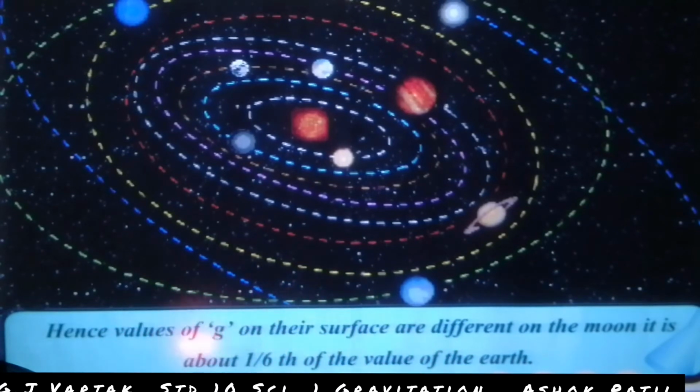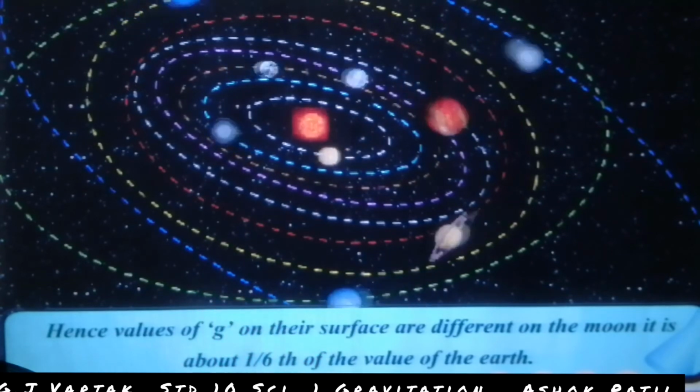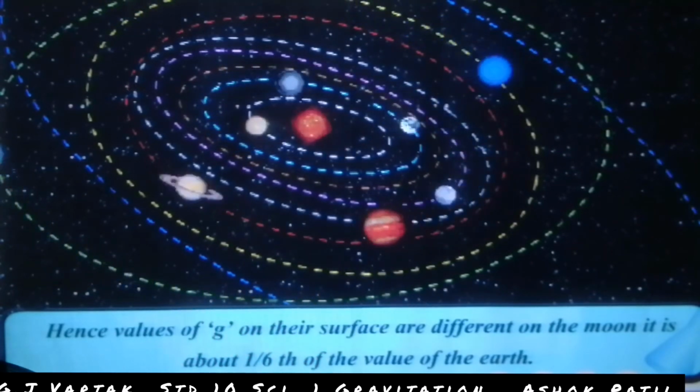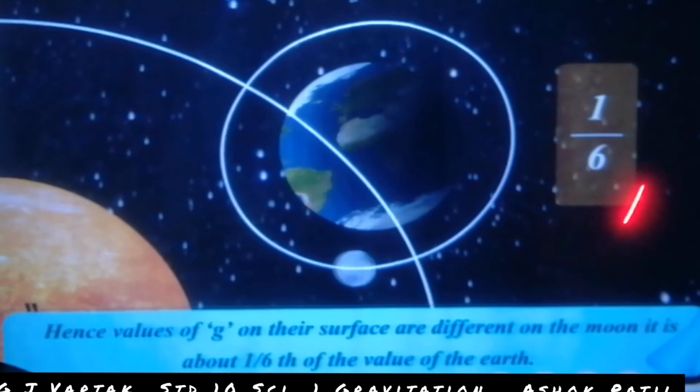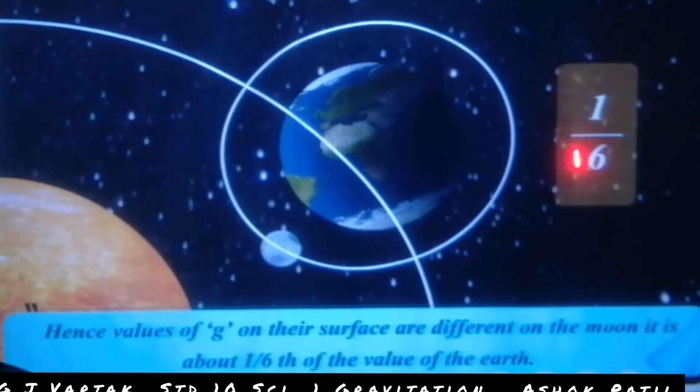Comparison of the moon with the Earth: the value of g on the moon is 1/6 of the value on the Earth. Look here, this is the moon. When a man has a weight of 6 kilograms on the Earth, at that time his weight is 1 kilogram on the moon.